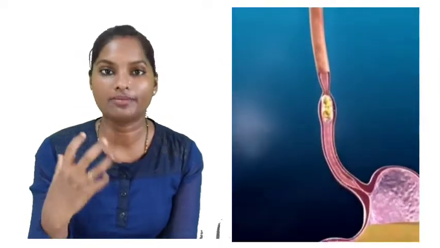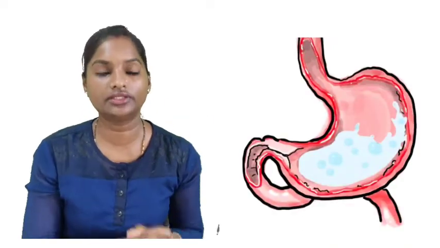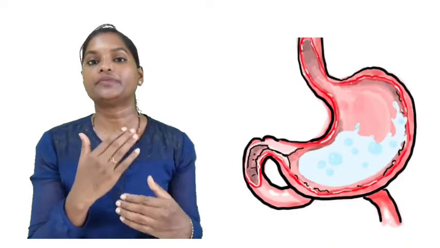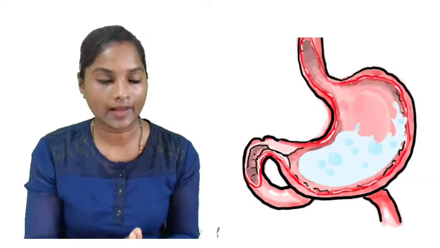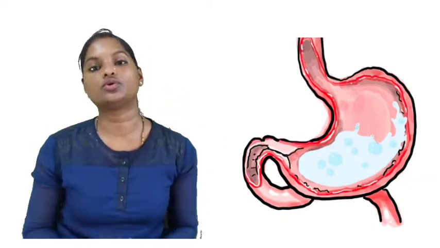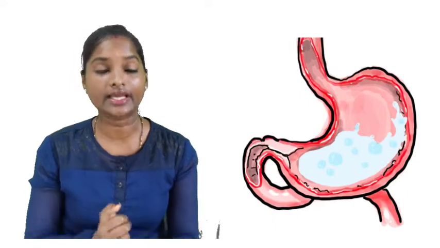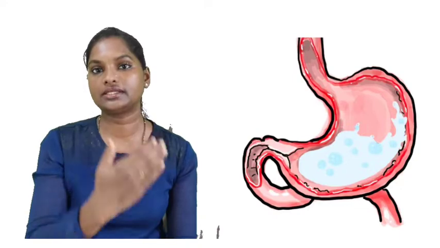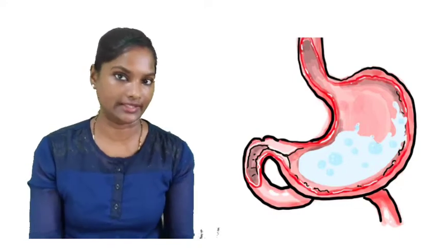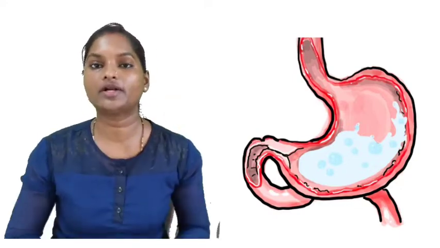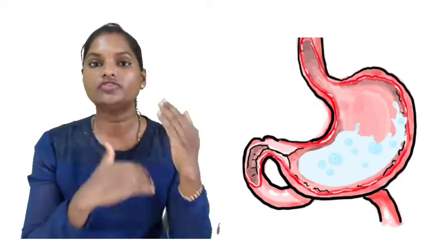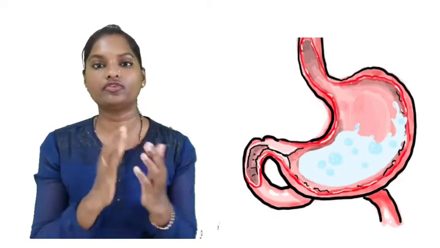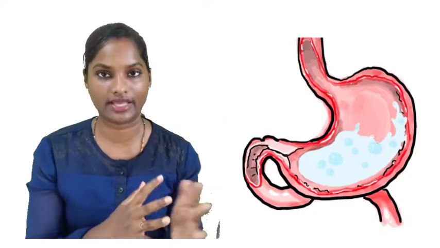So let us understand more about the stomach now. The stomach is a very important organ. It's a storage organ. Temporarily it stores the food so that the food can get digested, and the stomach walls will also secrete some enzymes, acids and also mucus. When we're talking about digestion, we'll be discussing their functions and roles in detail. The major part of the stomach is to turn the food acidic in nature and also churn the food so that it is ready to move on to the next passage, which is called the small intestine.